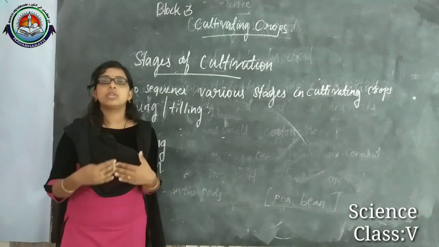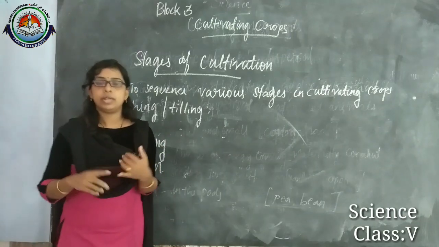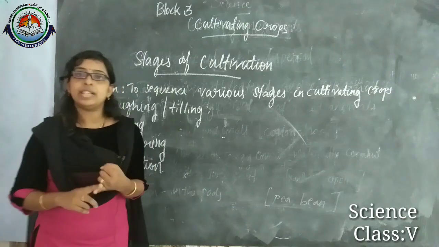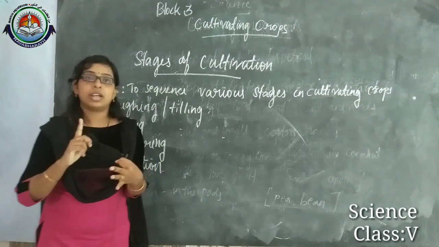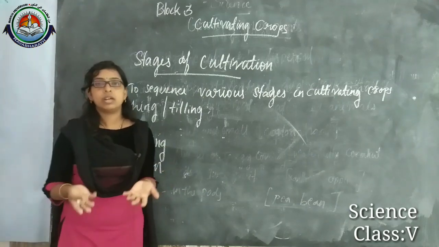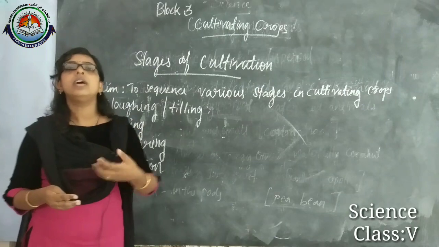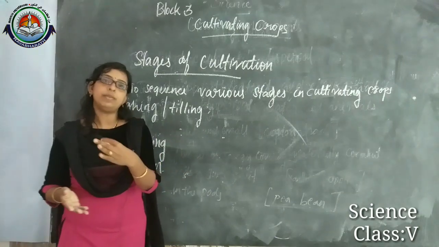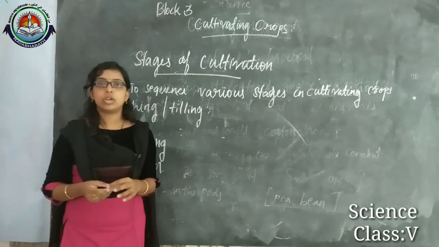And the main sources of water for this irrigation process are the wells, tube wells, canals and dams, and rivers. From those places we can take the water for irrigation purposes, and we get the water from these water bodies.